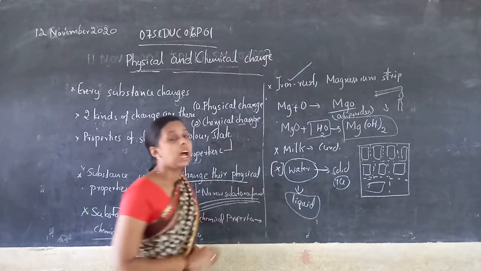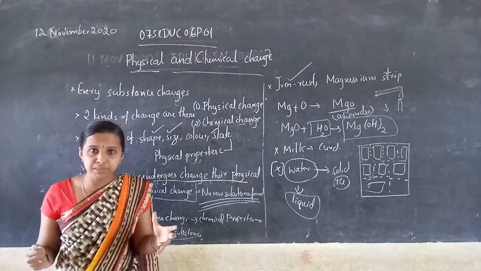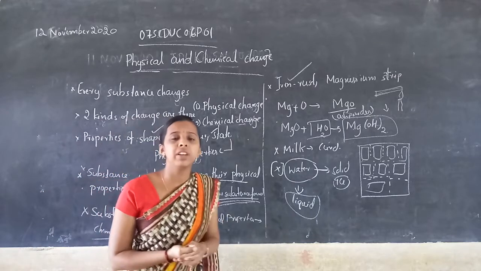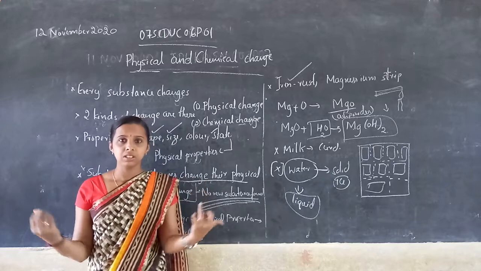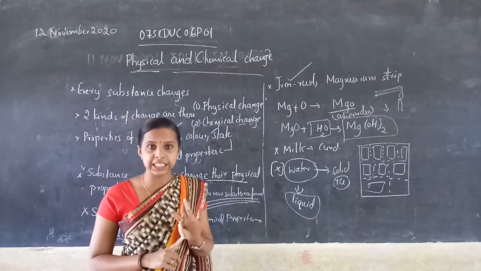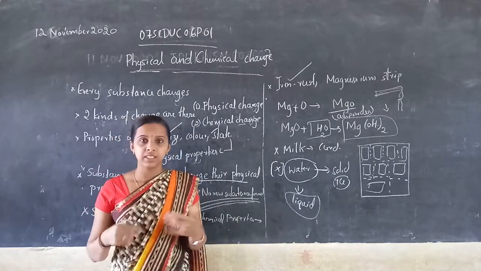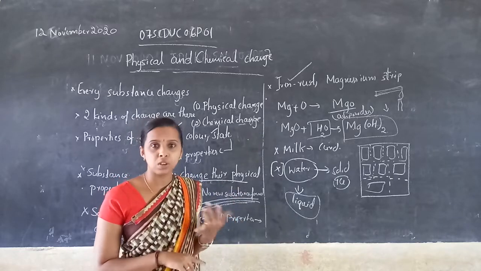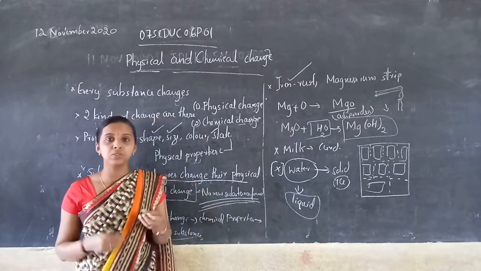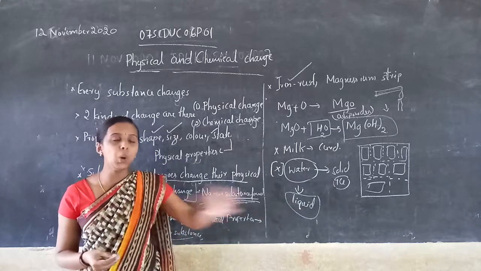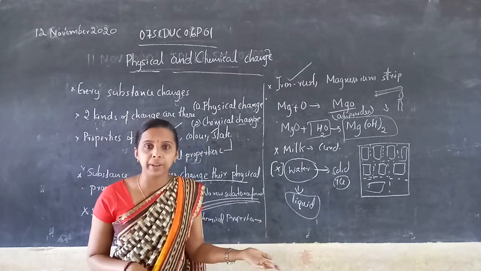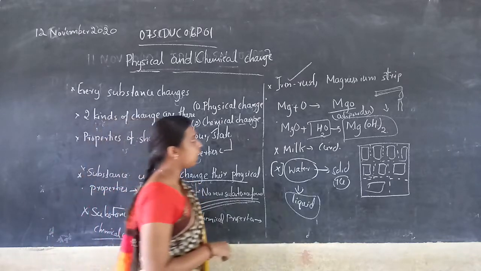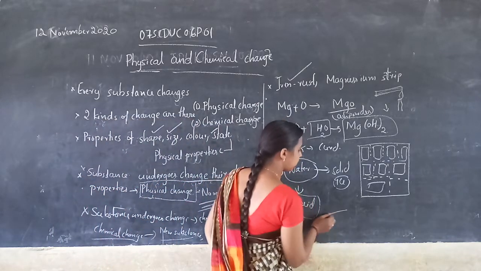What is this? Iron rust. Have you seen iron pieces? Yes. We use them for construction of buildings, and for windows of homes, right? When we put an iron piece in open air, or outside of the home, what happens?